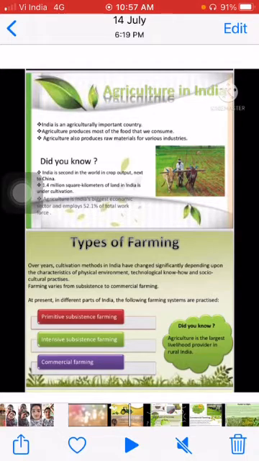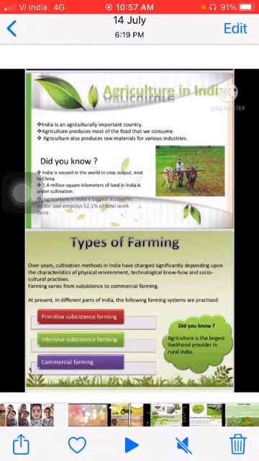Now if we talk about types of farming, basically there are three types of farming: subsistence farming, which includes intensive subsistence farming and primitive subsistence farming, and commercial farming. Under subsistence, we talk about two farming types, primitive and intensive, and in commercial we talk about one, that is commercial. Under commercial it comes as plantation farming.